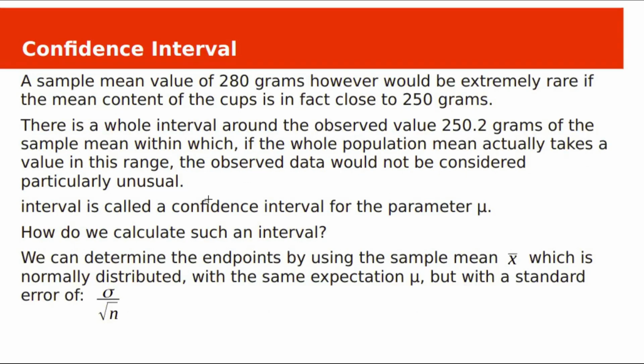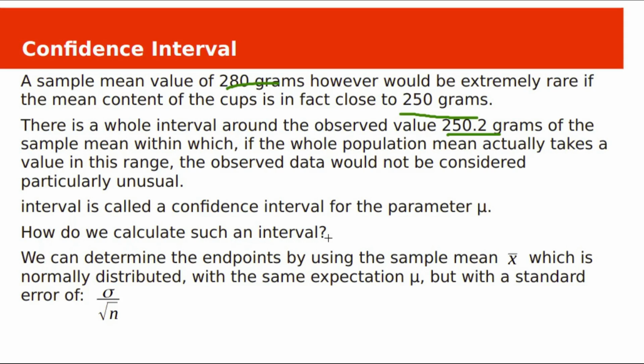A sample with mean 280 grams would be extremely rare if the mean content of the cup is in fact close to 250 grams. There is an interval around the observed value 250.2 grams of the sample mean within which, if the population mean is present, then the observed data would not be considered unusual. That range or interval is called the confidence interval for the population parameter mu. How do we calculate such an interval?